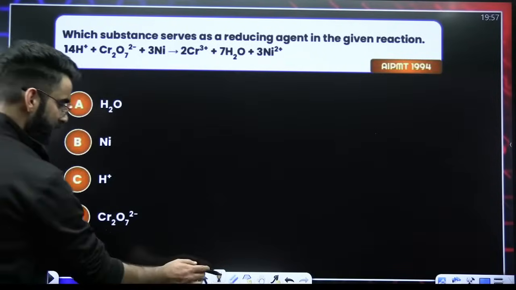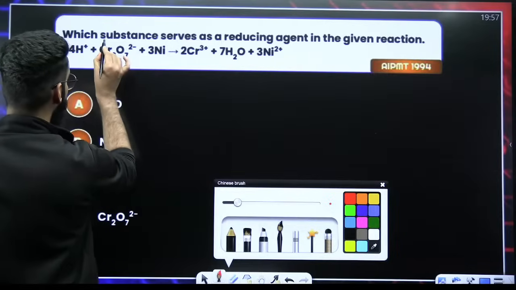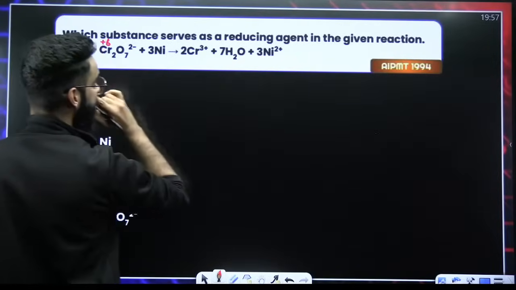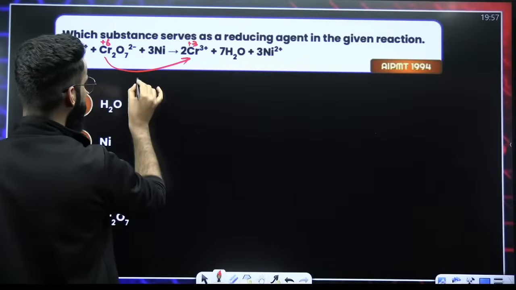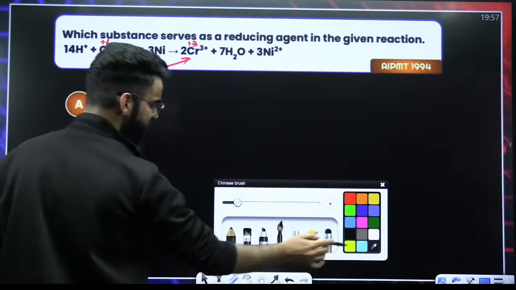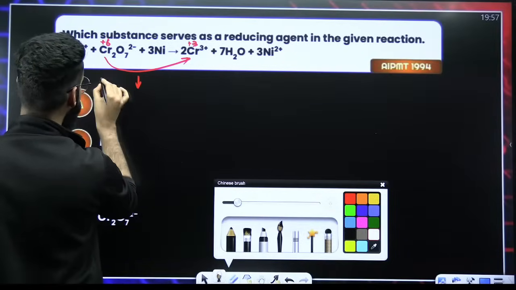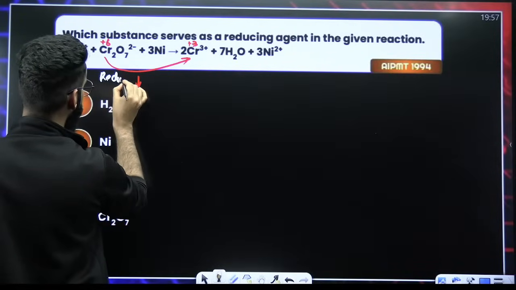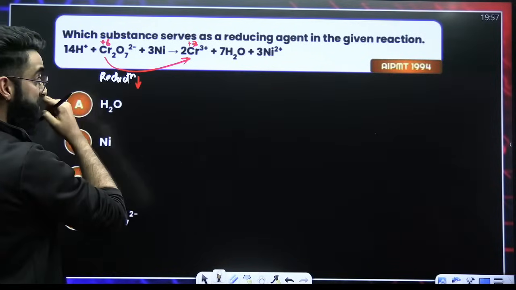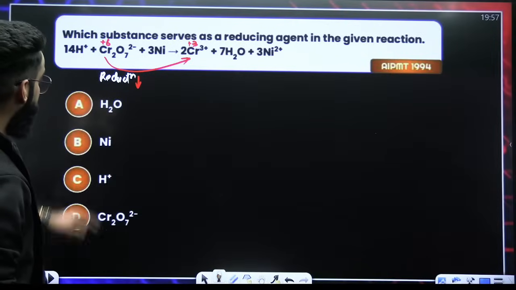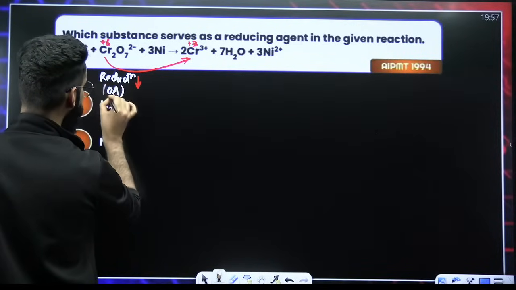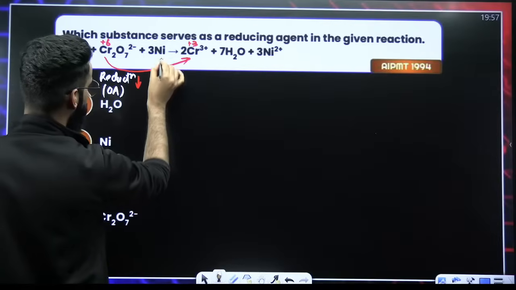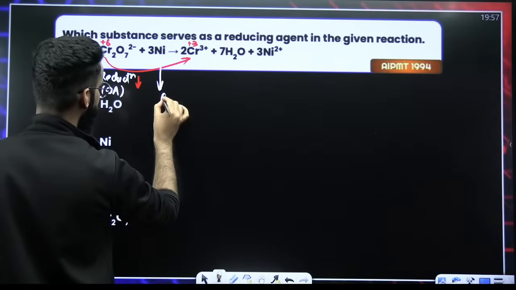Perfectly done. So if you look at this particular question, chromium here is in +6 oxidation state. Chromium here is in +3 oxidation state. +6 to +3, decrease. Decrease in the oxidation state means reduction. So Cr2O7 is undergoing reduction. The one which undergoes reduction is called the oxidizing agent. So this is the oxidizing agent. Automatically, this nickel becomes your reducing agent.